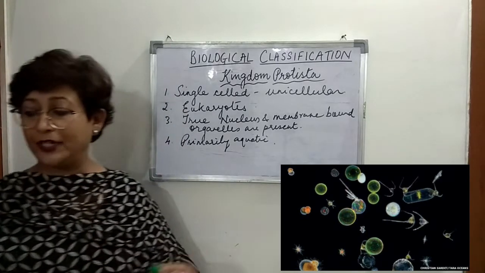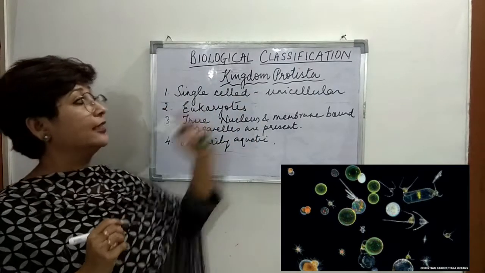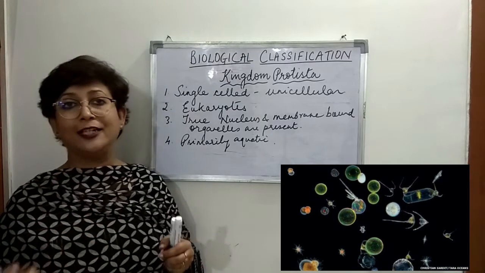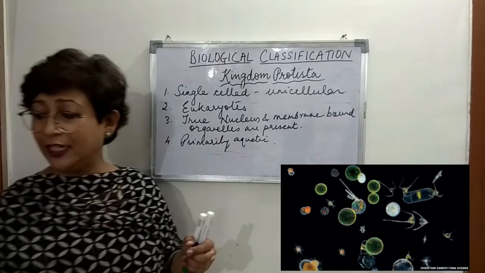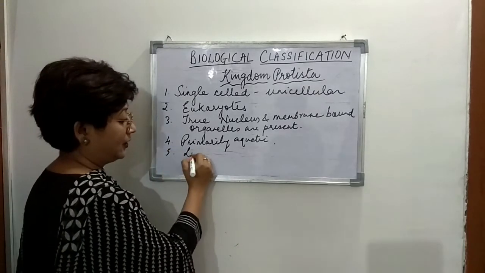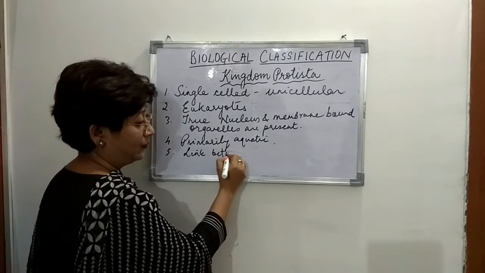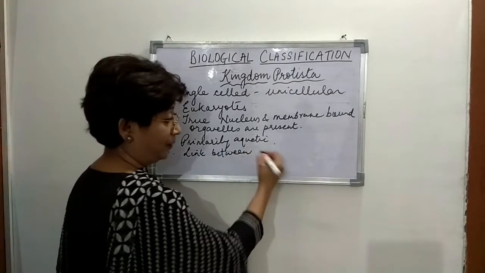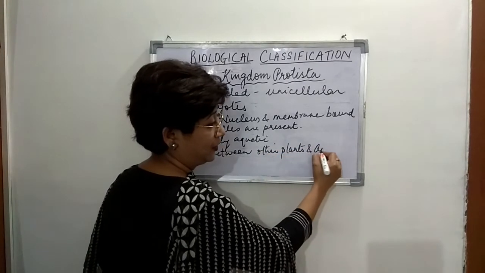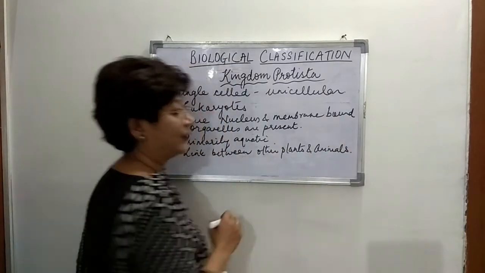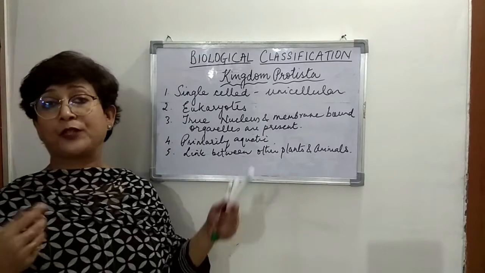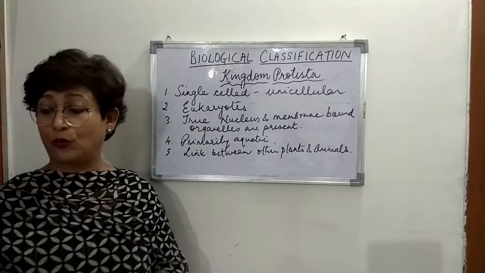Now this kingdom is basically a link between the plants and the animals. So we can just write: a link between other plants and animals. They are the primitive organisms, so they form a link between some plants and some animals also.